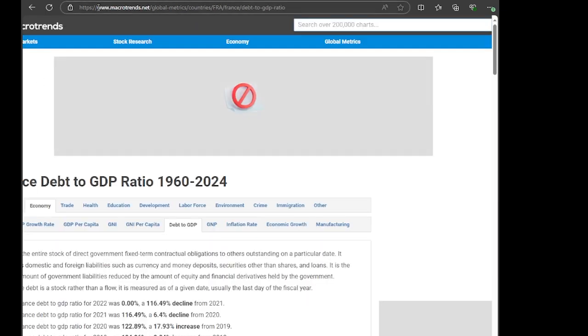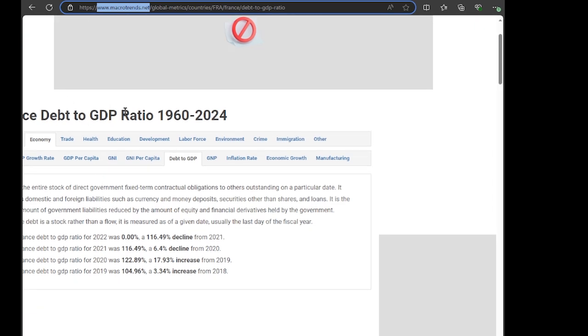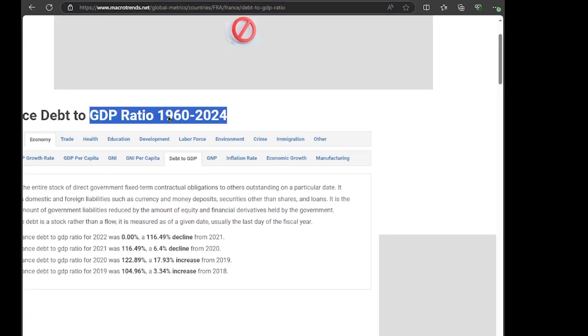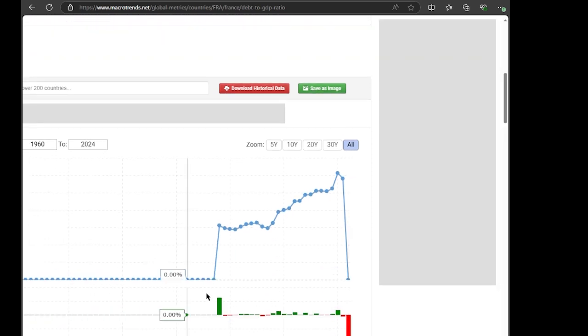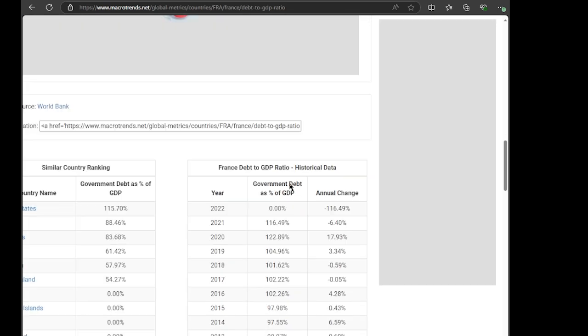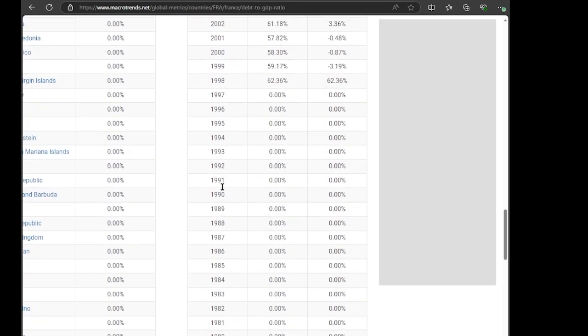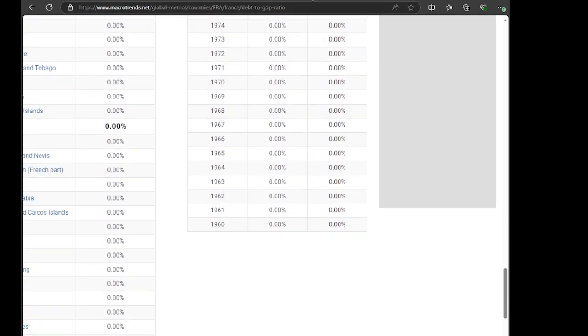The next website is macrotrends.net. Basically, this website will also show you the GDP debt from 1960 to 2024, and you can see from the year 2021 all the way until recently of 2018. Scroll down, we also have a website that will show you we're in an uptrend, or this country is in an uptrend, because I don't live in France, of debt. And as you can see, you scroll down, you have all the different years dating back until 1960.